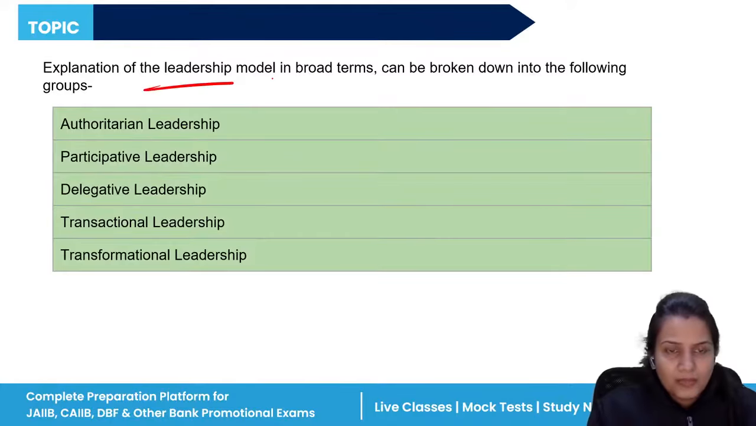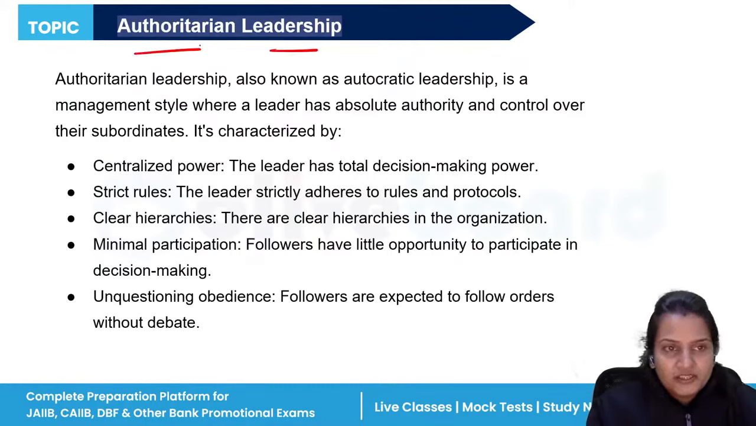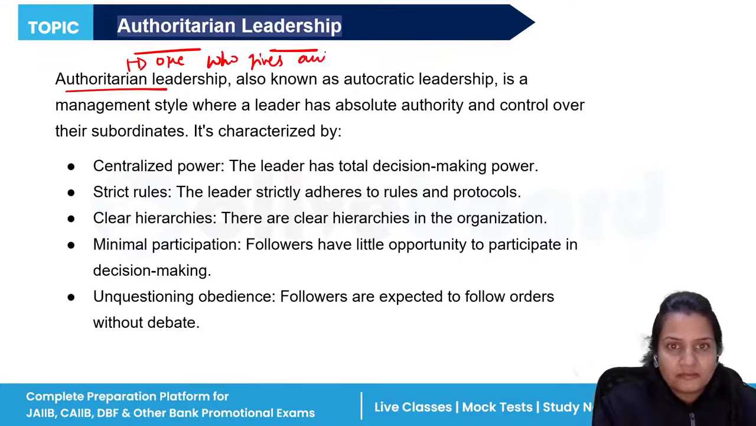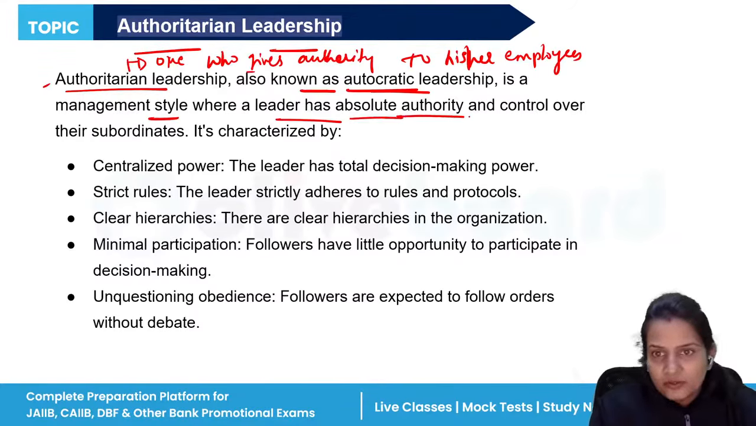Now, there are some leadership models, okay? Authoritarian, participative, delegative, transactional, transformational. Let's do one by one. Now, authoritarian leadership. Authoritarian leadership means what? One who gives authority to his or her employees. It means the authority. And the other name of authoritarian is what? Autocratic leadership. It is a management style where a leader has absolute authority.